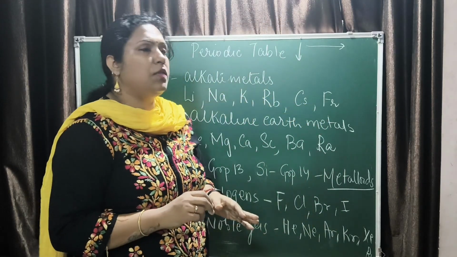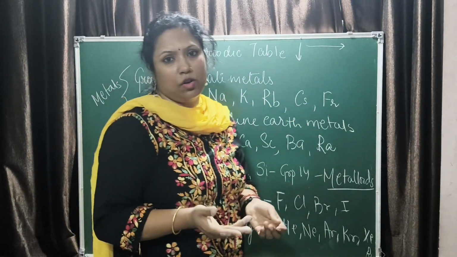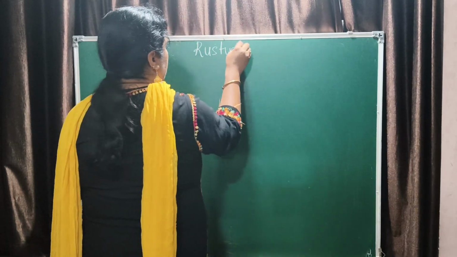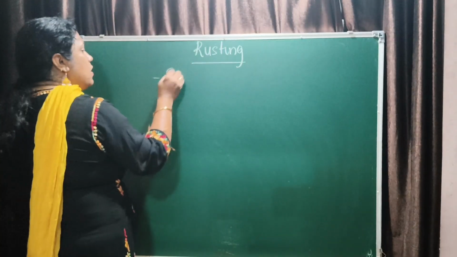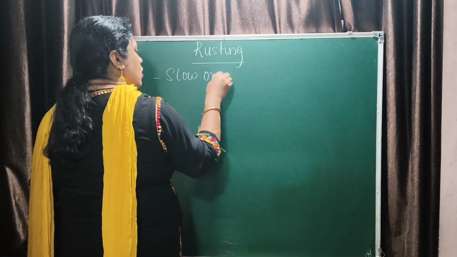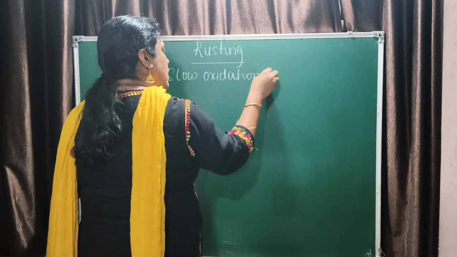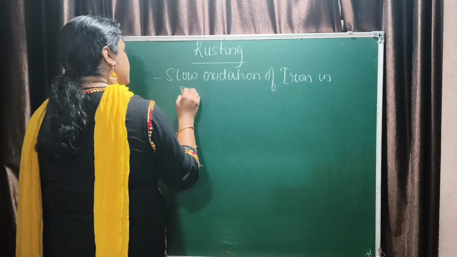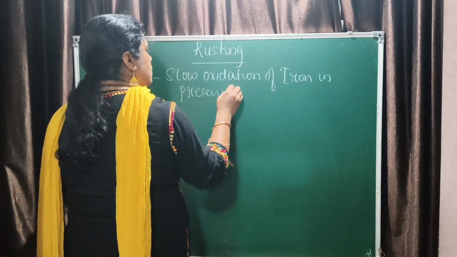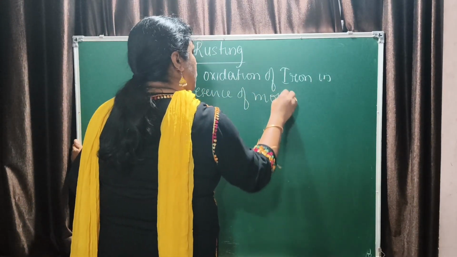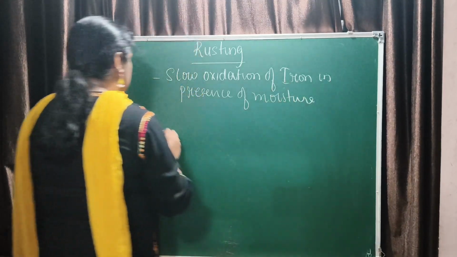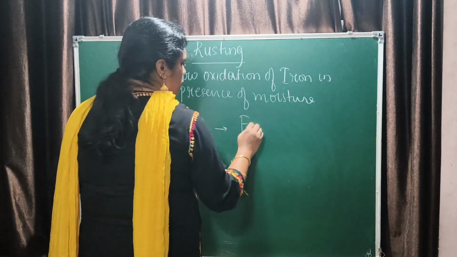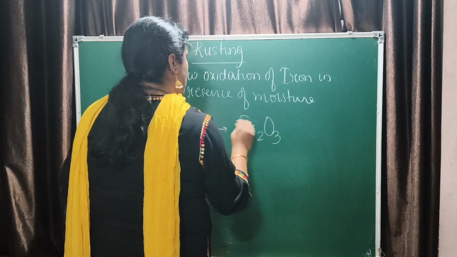Okay. Another thing that we have to study is rusting. The next important topic is rusting. Now, rusting is a slow oxidation of iron in presence of moisture. Okay. Now, if you have to explain this, iron reacts with oxygen to form Fe2O3.